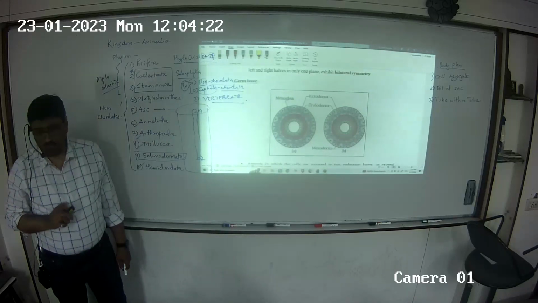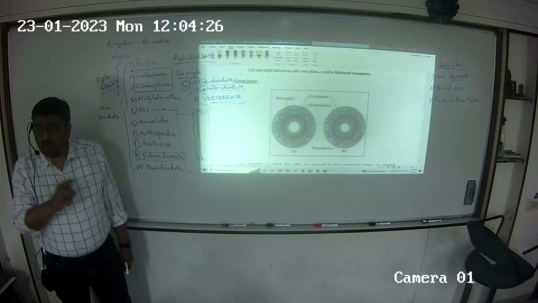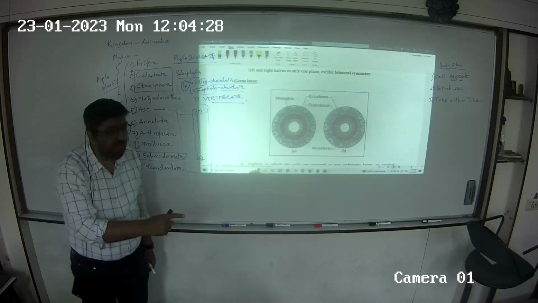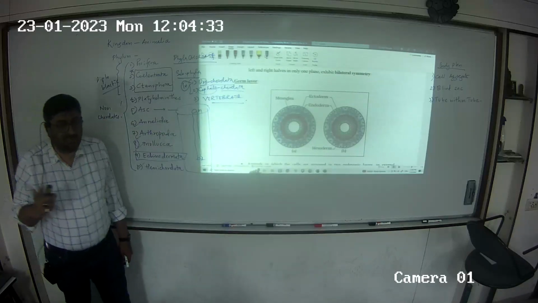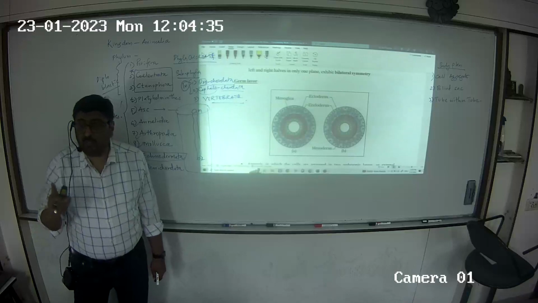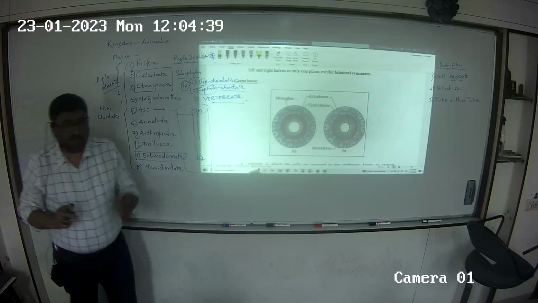Mesoderm. So what are the 2 types of animals according to germ layer? Diploblastic animals and triploblastic animals. What is the difference between diplo and triplo? Mesoderm. Mesoderm is the difference between the 2. Okay.